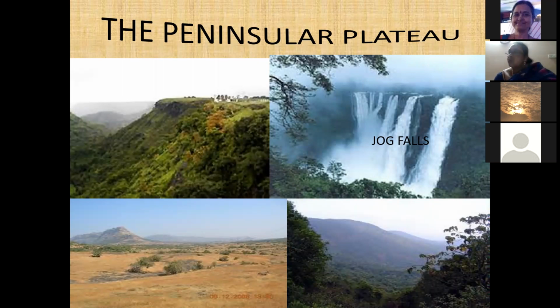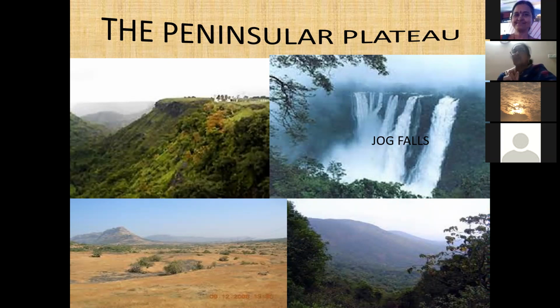So one more 2 points are there, children. Actually, there is something called Doab. Doab is found in Punjab. The region between the Beas and the Sutlej rivers is called a Doab.